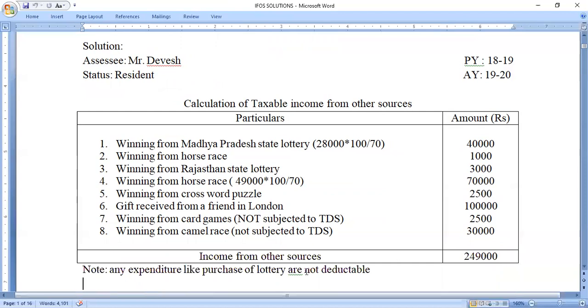2,49,000. The note says that any expenditure like purchase of a lottery ticket or any commission paid is not deductible from the income. Only the expenditure made for the maintenance of horses can be claimed as a deduction, and only from the winnings from horse races.